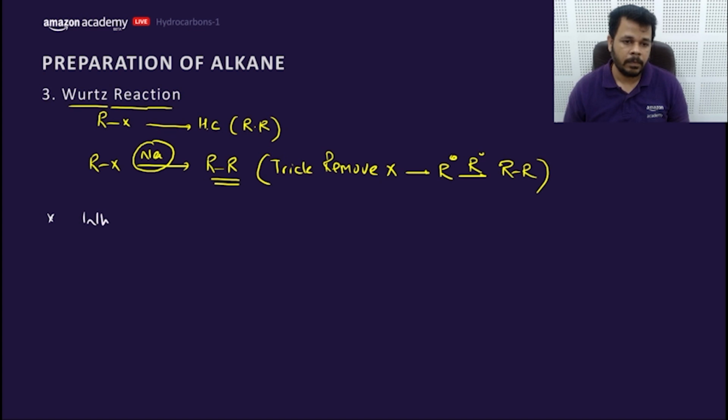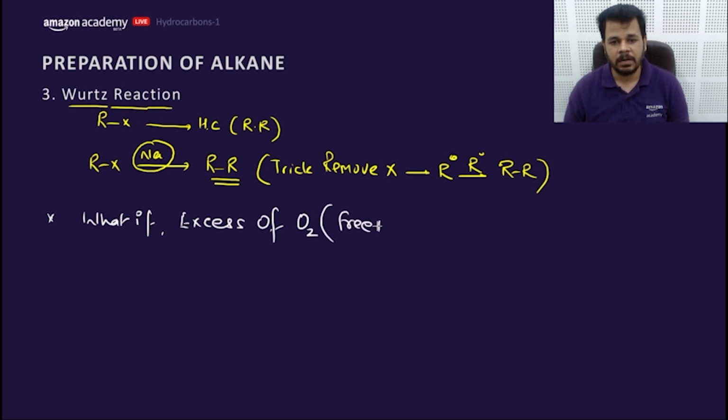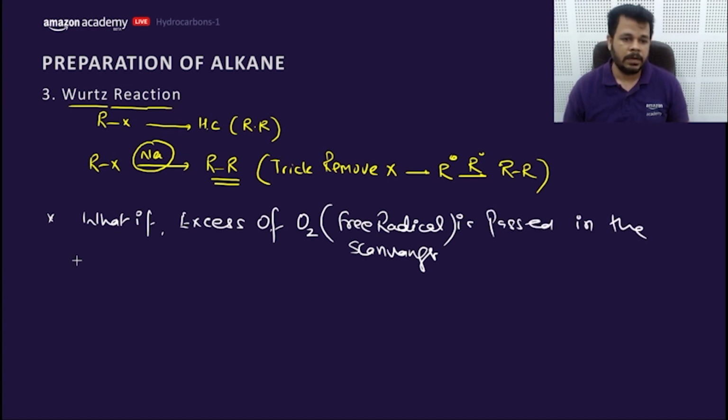Now let me ask a beautiful question regarding Wurtz. What if excess O2, which is called a free radical scavenger, is passed in the reaction mixture of Wurtz? Suppose the Wurtz reaction is occurring and you are passing O2.